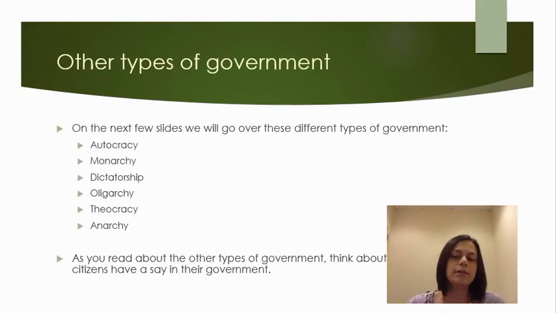Alright, so let's talk about the different types of government beyond democracy. You'll be able to identify by the end of this what an autocracy is, and what monarchy, dictatorship, oligarchy, theocracy, and anarchy forms of government are. Now, as we're going through each of these slides, try and compare them in your mind to what a democracy is. How much do you as a citizen have a say in this type of government?